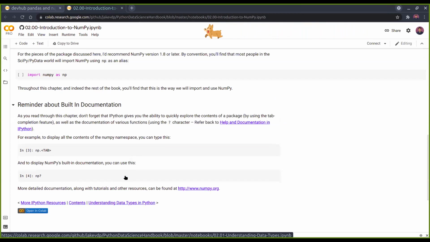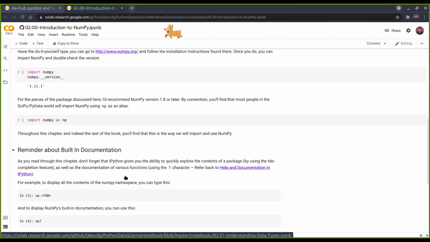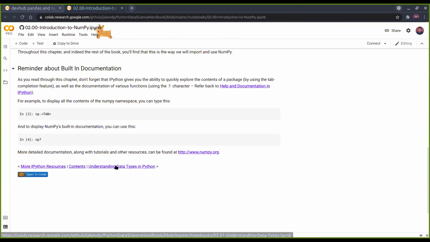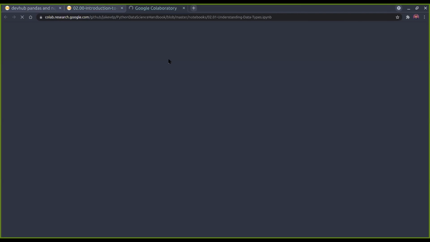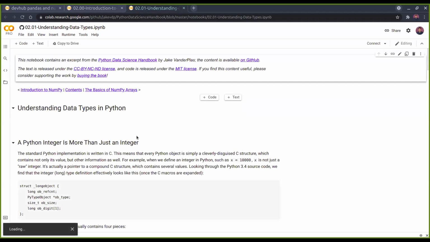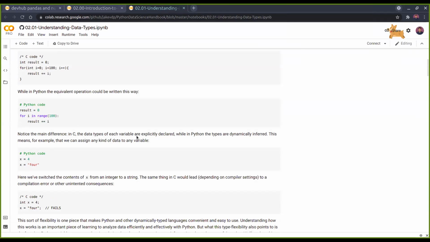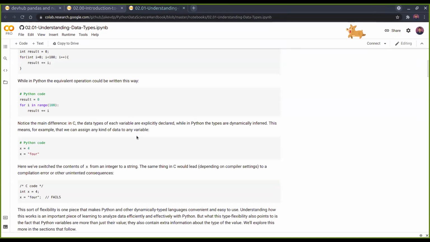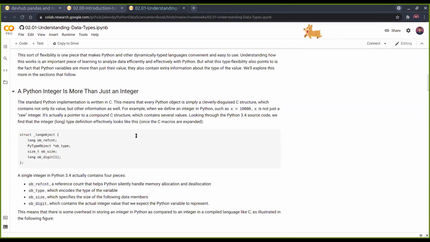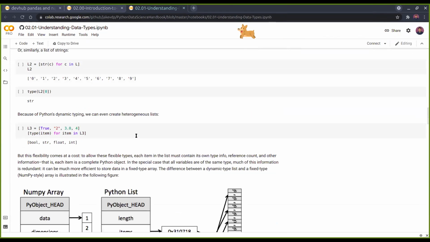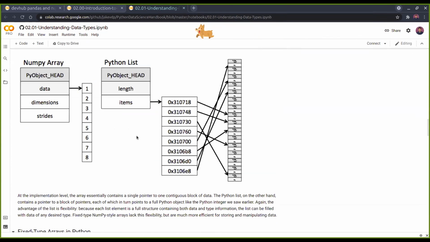There is a series of notebooks basically under this, which contains all of that. So once you are finished with a single notebook, then click on the next, which is understanding data types in Python. You can also go to the previous notebook using the left one. So clicking on the next opens another notebook, which contains the next part, which is this understanding data types. Go through this notebook from the starting and then end it. After that, go to the next notebook, and like this, you can continue with the whole of NumPy.